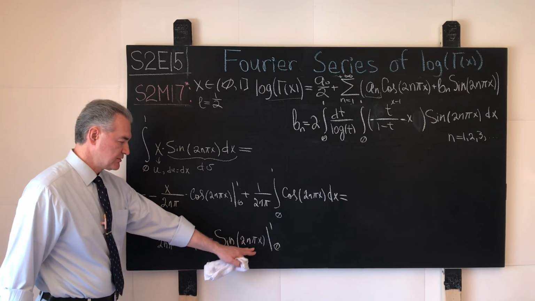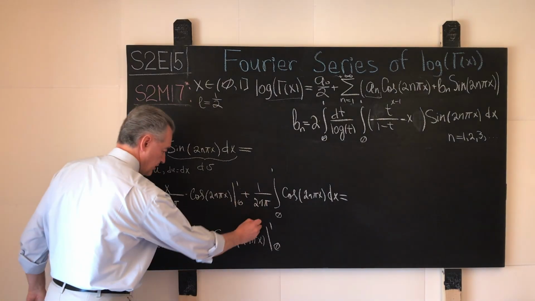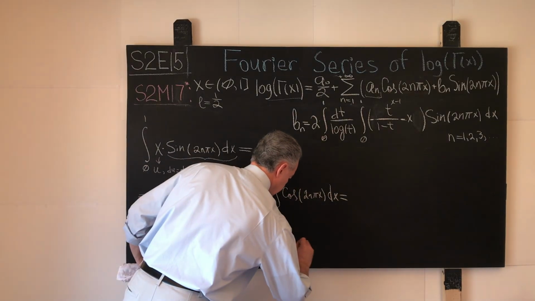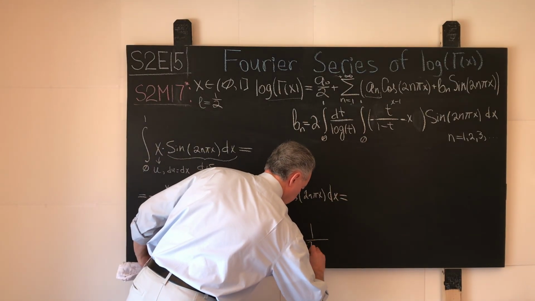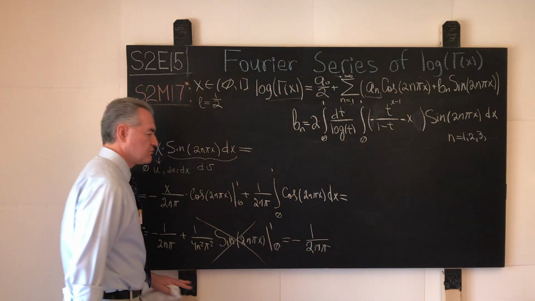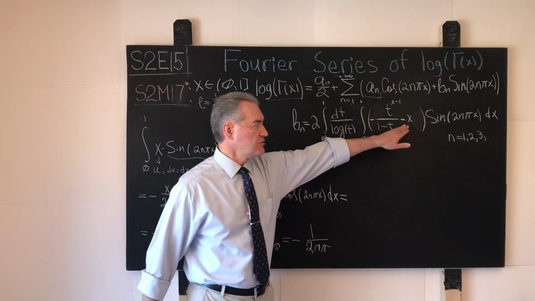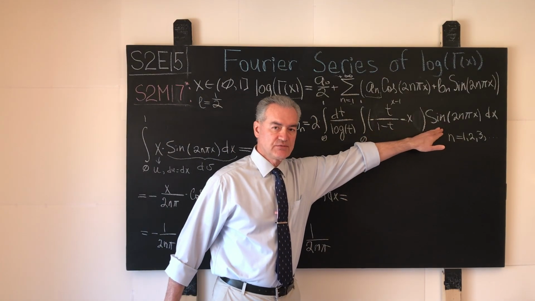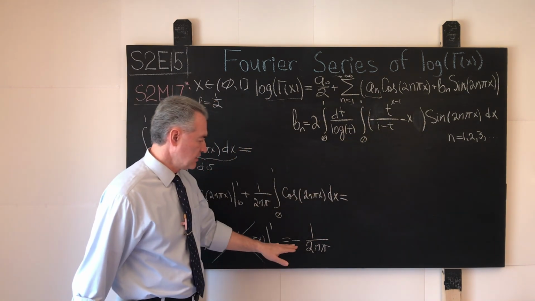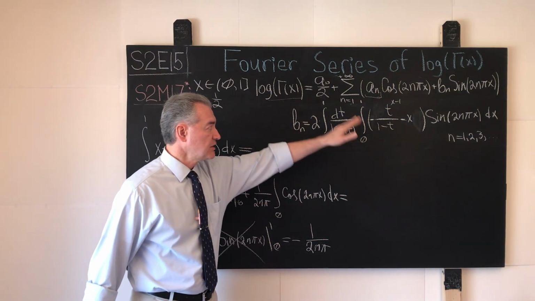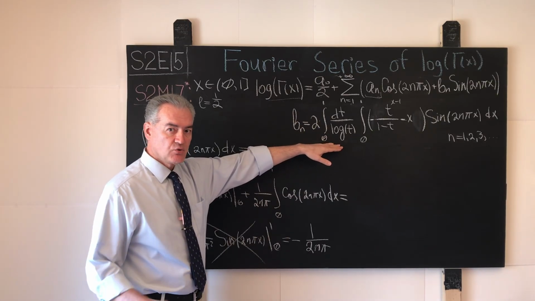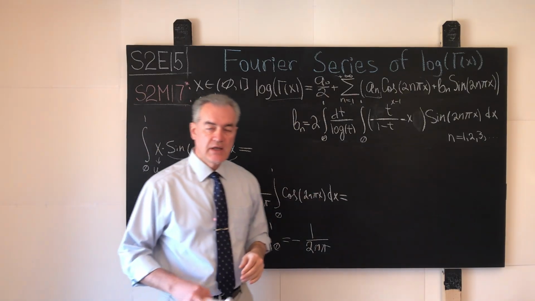So on both ends, this summand vanishes, and the only summand that survives is minus 1 over 2n pi. And we remember that here the polynomial times sine is taken with the negative sign. So negative sign times the negative sign percolates into the integral shown over here with a positive sign as 1 over 2n pi.